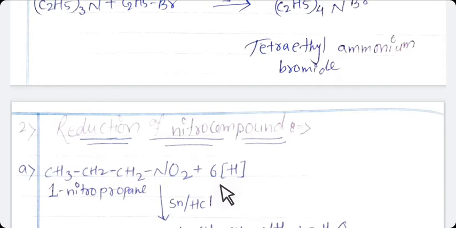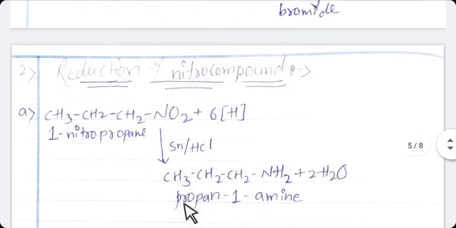Clear, all of you? Just see in this example, we are using here 1-nitropropane. Propane means 3 carbon atoms. Nitro group is present at first carbon atom, that's why it is 1-nitropropane, plus 6 hydrogen. As you have already known, the process is reduction, and reduction is nothing but addition of hydrogen. So here 6 hydrogen atoms react with 1-nitropropane, and the process which we are using here is metal acid mixture. On the arrow, tin and HCl is there.